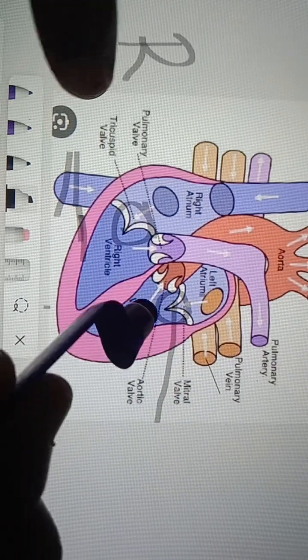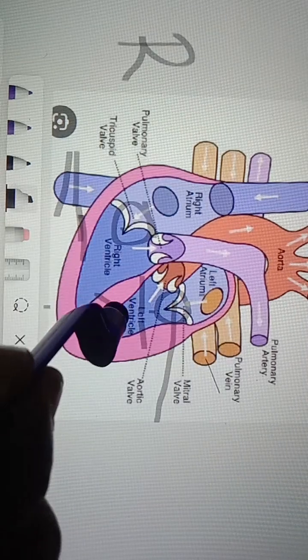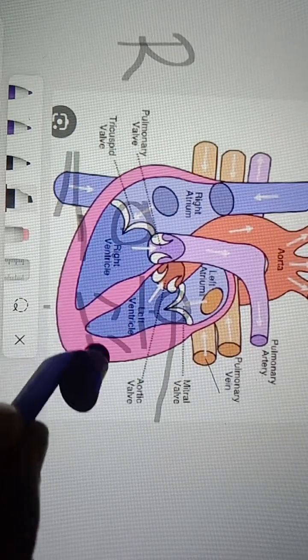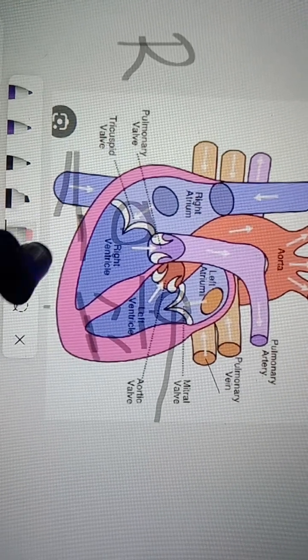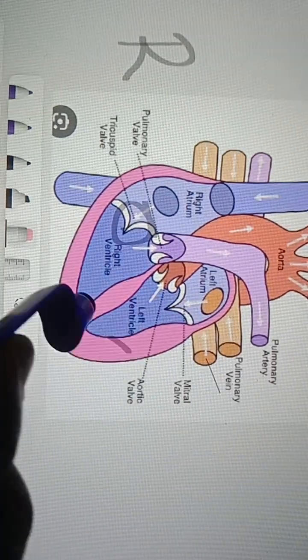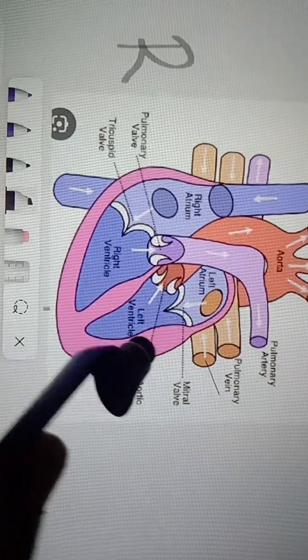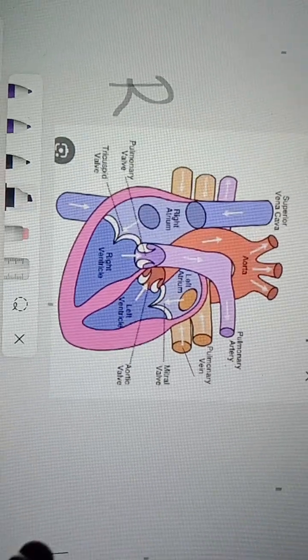Here only two flaps will work like this. They open, and whenever they close they come like this. They stop the reverse flow of the blood. So these are the two valves present between the right atrium and right ventricle, and the left atrium and left ventricle.